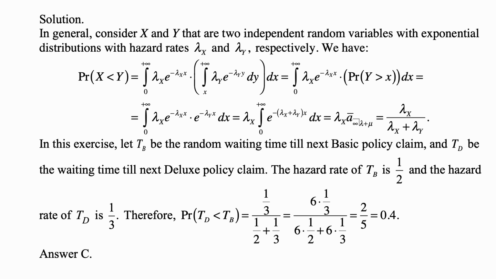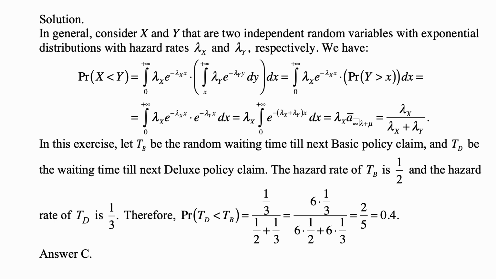And because they're independent, we know that the joint density is the product of densities, so we can write this event probability as the double integral with values of x running from 0 to plus infinity, and then values of y, which are supposed to be bigger, running from x to plus infinity.